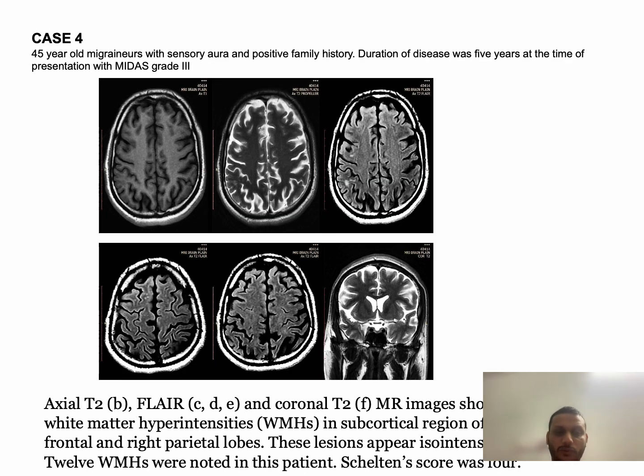Here is case 4, a 45-year-old migraineur with sensory aura and positive family history. Duration of disease was 5 years at the time of presentation, with MIDAS grade 3. Axial T2 FLAIR and coronal MR images show a few foci of white matter hyperintensities in the subcortical region of the bilateral frontal and right parietal lobes. These lesions appear isointense on T1. The Fazekas score was 4.